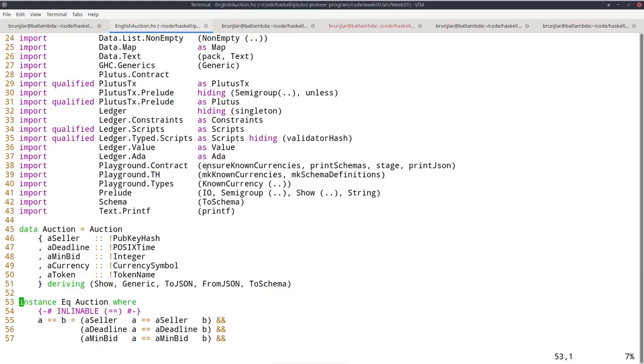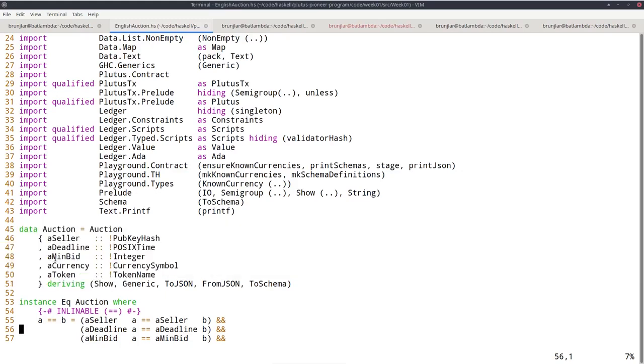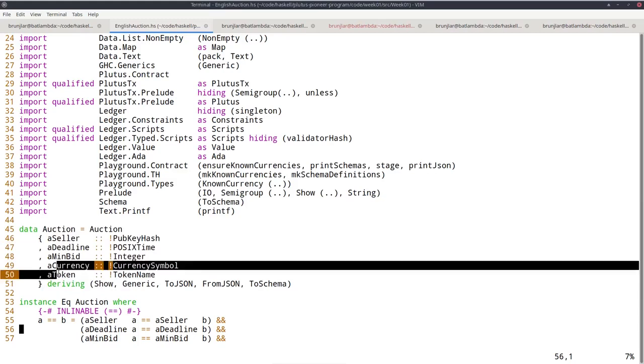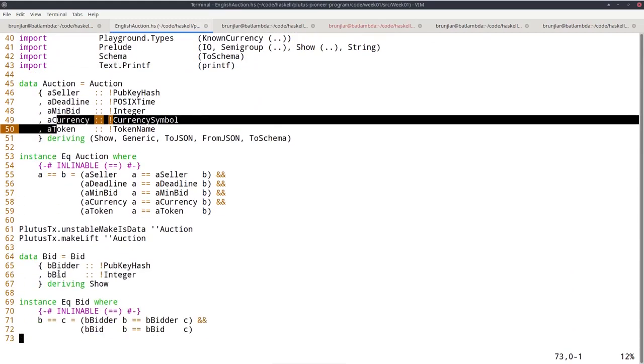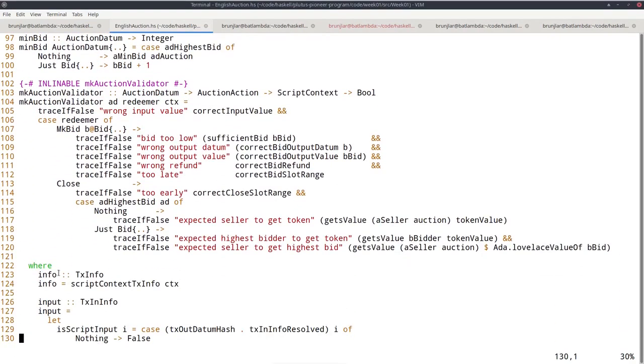If we briefly look at the code, here, for example, this is just a Haskell data type that defines an auction. It's the seller, the deadline, the minimum bid, and then the last two define the NFT, and various other data types.